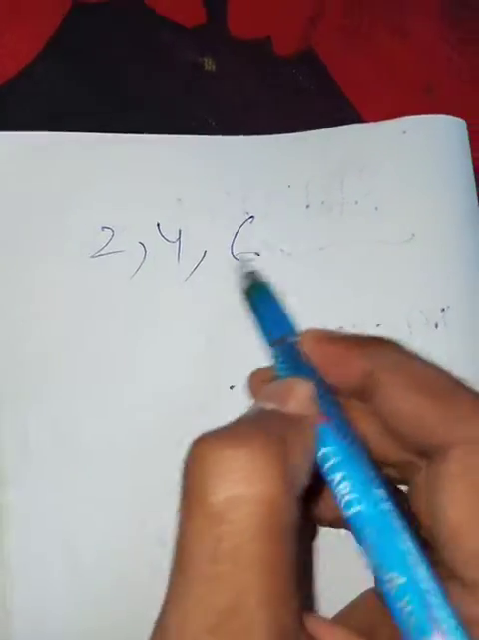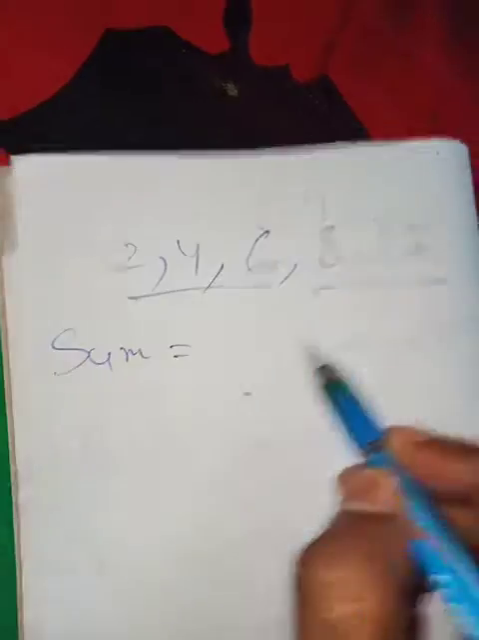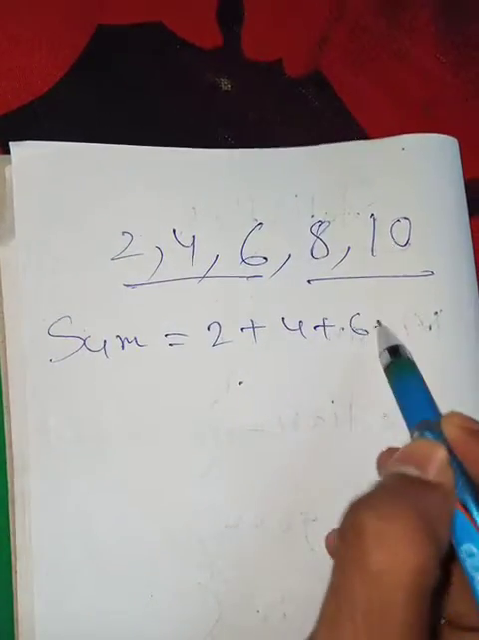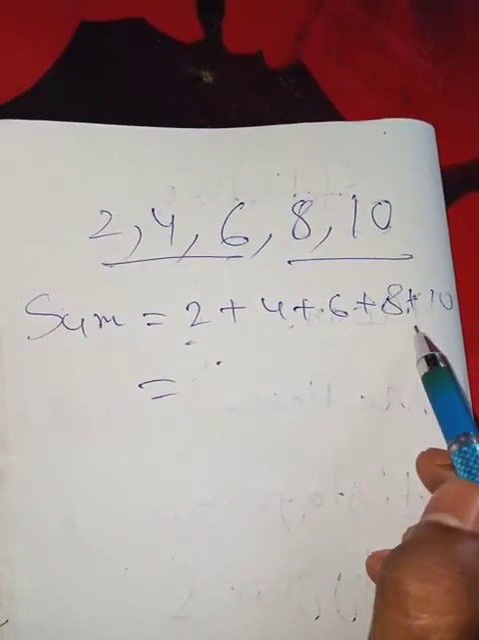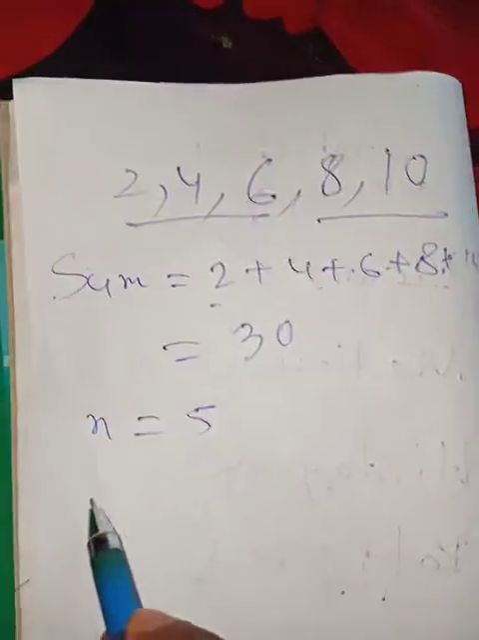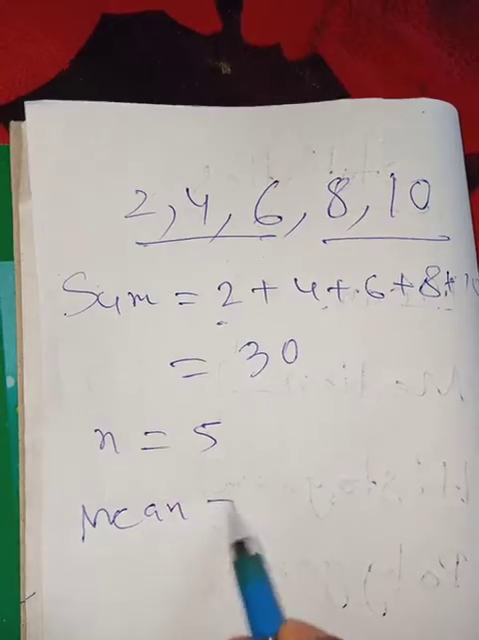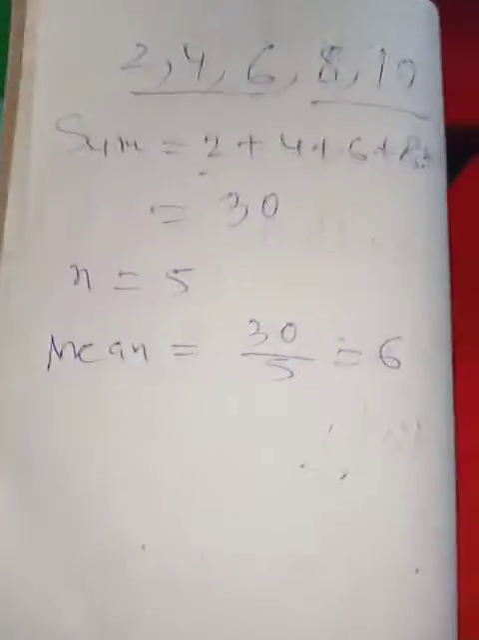It may be a question: find the mean of the first 5 even numbers. What are the first 5 even numbers? 2, 4, 6, 8, 10. Find the mean of them. Find the sum first. 2, 6, 12, 20, 30. And how many numbers are there? 5 numbers are there. So what will be the mean? 30 by 5 equal to 6. So it is very easy to understand.